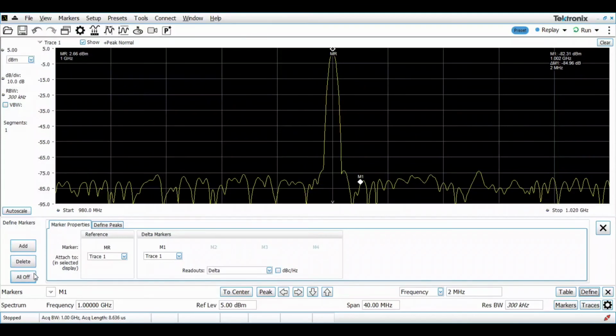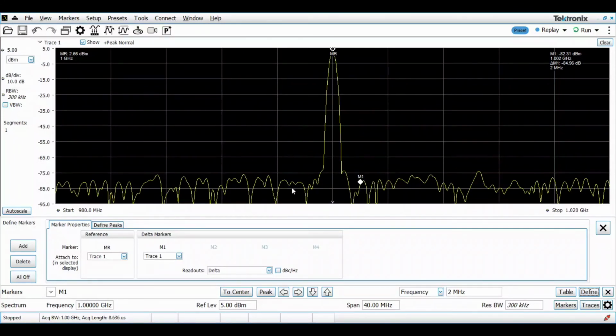You can add, delete and turn off all of the markers. Now the delta markers, from M1 to M4, can have different readouts. This readout is really going to help in different ways to do measurements. Right now it's purely delta, so that I have relative levels and the delta levels of it.